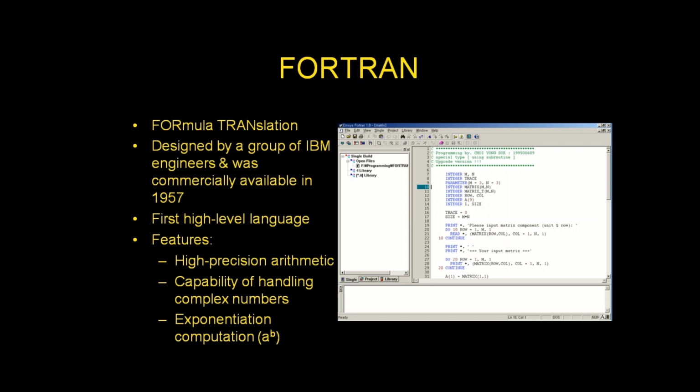Fortran, formula translation, was designed by a group of IBM engineers and was commercially available in 1957. First high level language. Features: high precision arithmetic, capability of handling complex numbers, exponential computation.